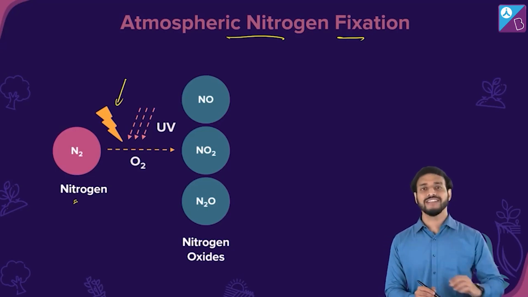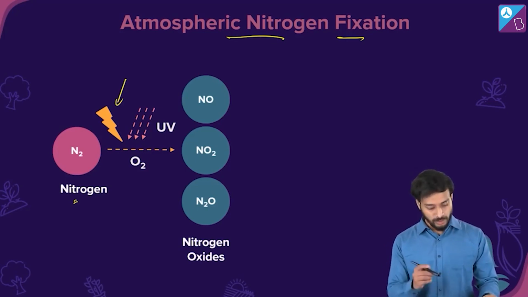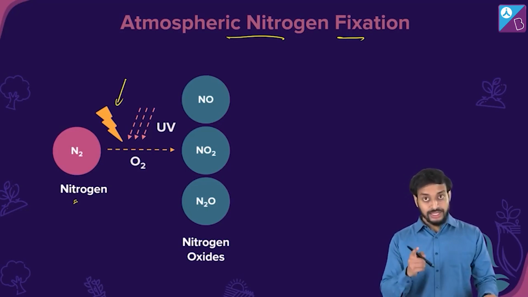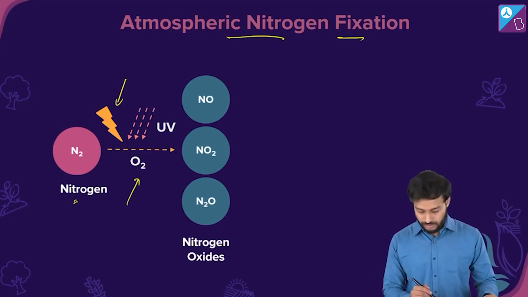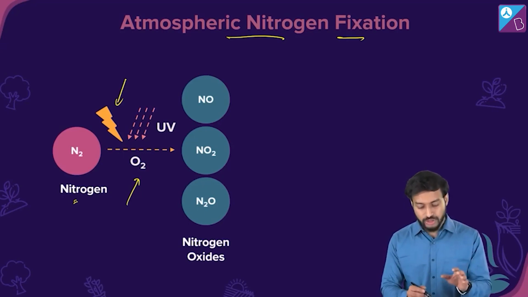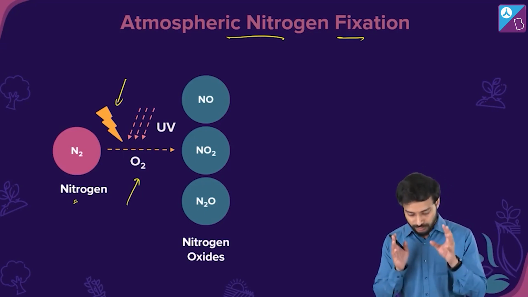Lightning, very high energy, can also break the triple bond that is there between the two nitrogen atoms. What is also aiding the process? Oxygen present in the atmosphere. So lightning and UV are involved in fixation of nitrogen. That is atmospheric nitrogen fixation.